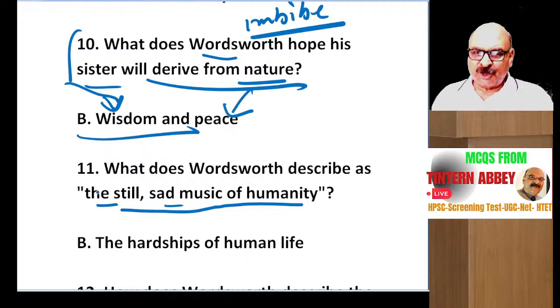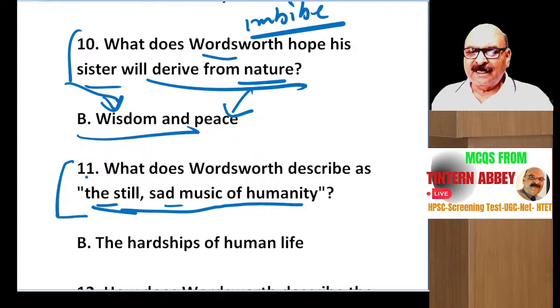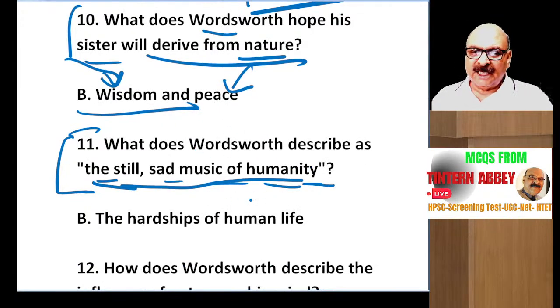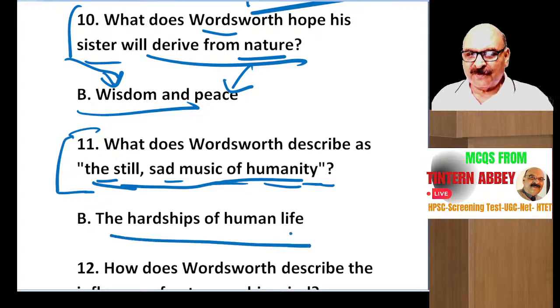And this is his mature poetry. When he adds impersonality into his personal poems, his autobiographical poems, then his works achieve greatness and they become universal. They become truth in a way. So, still sad music of humanity. The poet who listens to this sad music of humanity will be considered great. And he means to say the hardships of life.